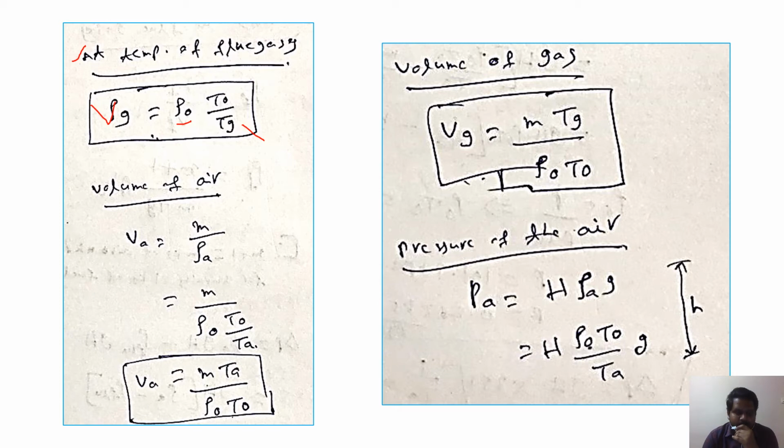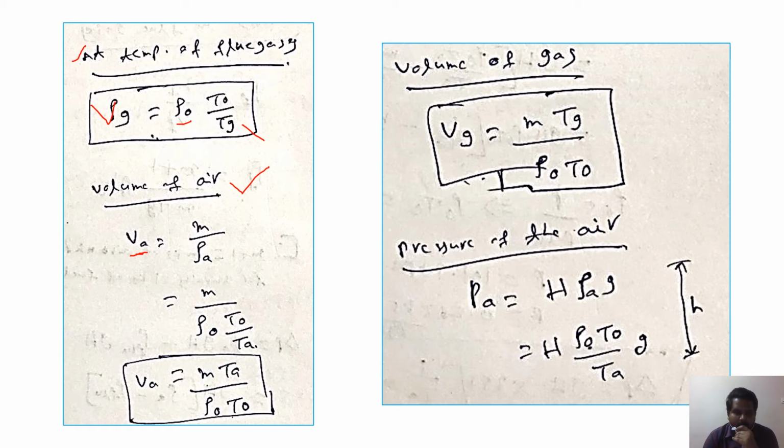Now let us see how to find the volume of air. We know that volume equals mass by density, so VA equals M by rho A, where rho A is the density of the air and VA is the volume of the air.